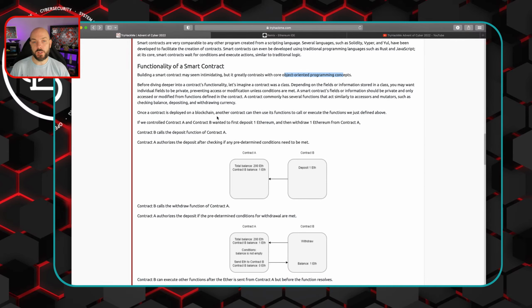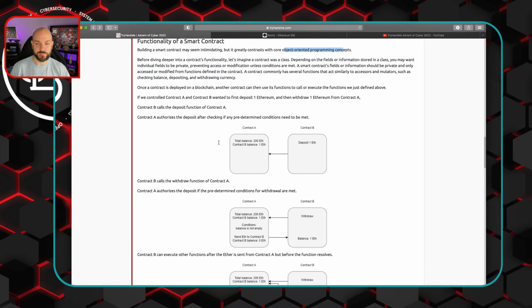Once a contract is deployed on a blockchain, another contract can then use its functions to call or execute the functions we just defined above. So if we controlled contract A, and contract B wanted to first deposit 1 Ethereum and then withdraw 1 Ethereum from contract A, contract B calls the deposit function of contract A. Contract A authorizes the deposit after checking if any predetermined conditions need to be met.